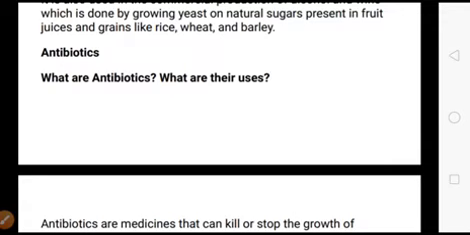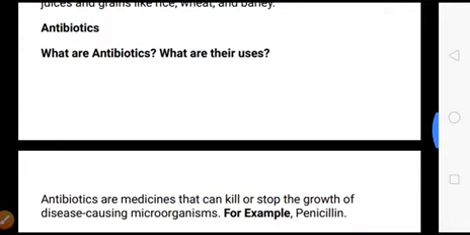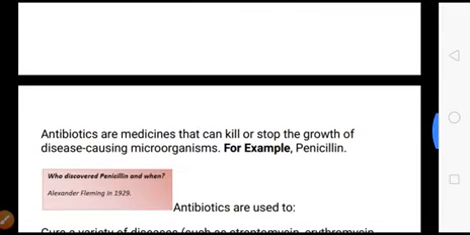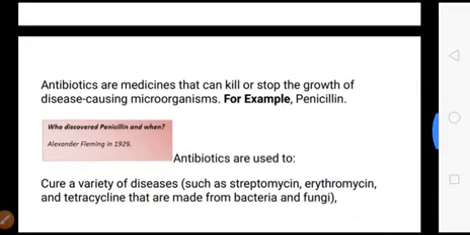In the previous video, I explained the different types of microorganisms and how microorganisms are friends for us. Now, let me explain antibiotics. What are antibiotics? What are their uses? Antibiotics are medicines that can kill or stop the growth of disease-causing microorganisms.